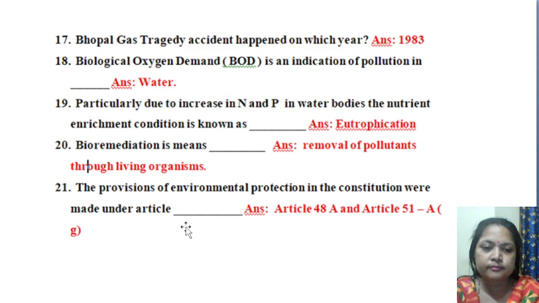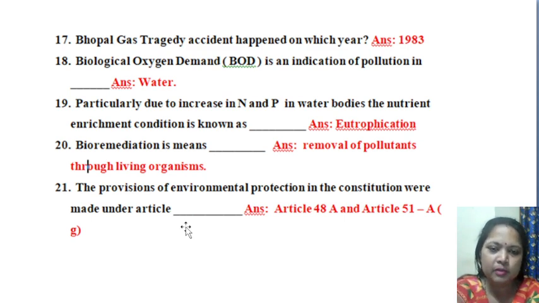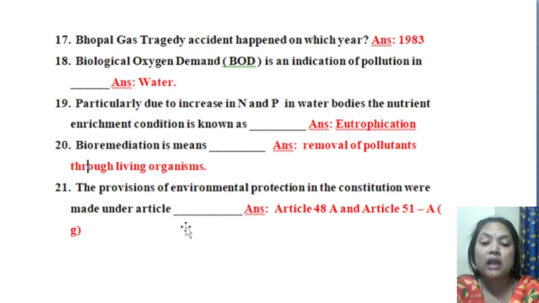Then the next question is, the provisions of environmental protection in the constitution were made under article number dash. So it is from, again, environmental laws, environmental acts. Here the answer is article 48A and article 51AG. So you just have to remember these answers.